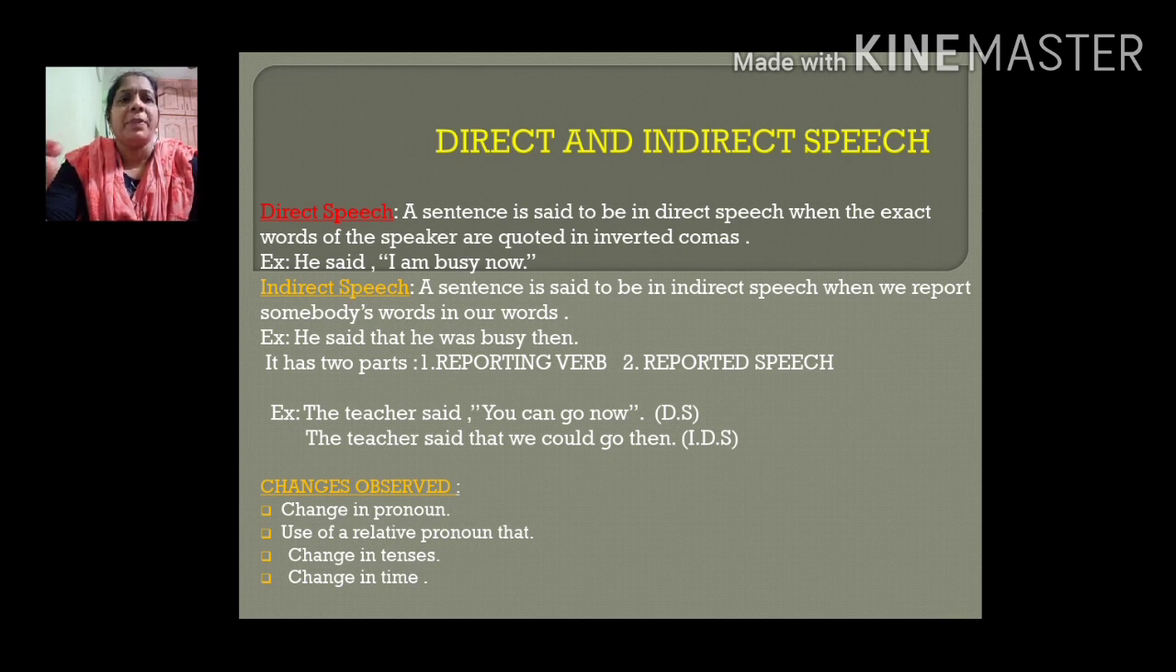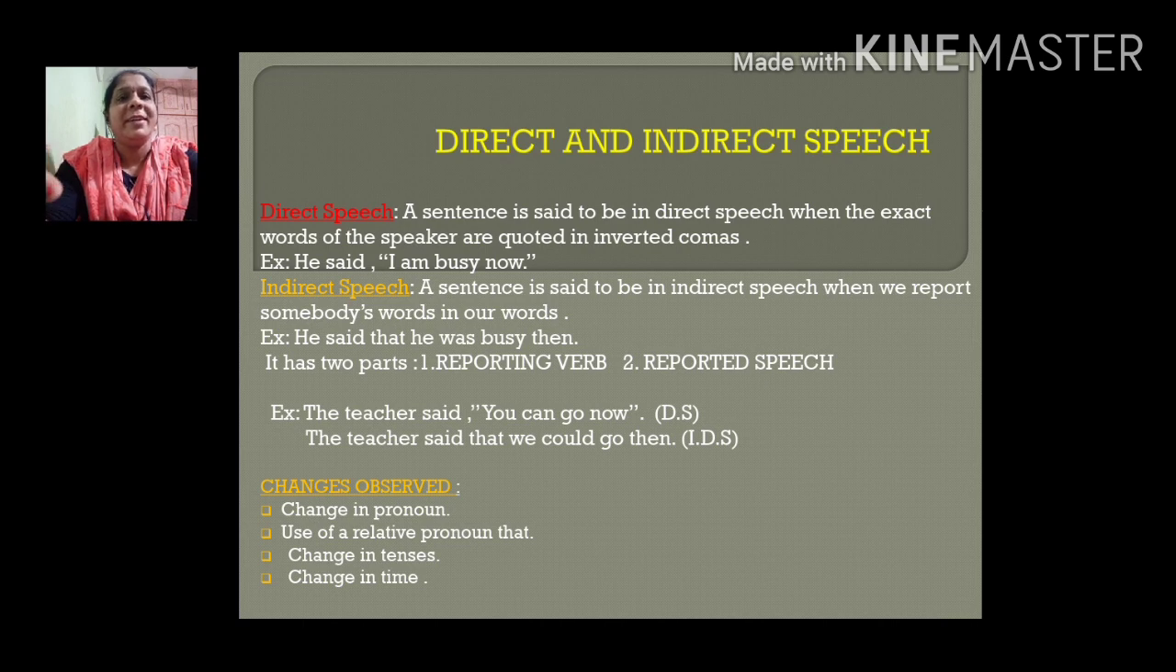A sentence is said to be in direct speech when the exact words of the speaker are quoted in inverted commas. So what a speaker speaks, his words are quoted. See the example here. He said, "I am busy now." The words he said, "I am busy now," are quoted in inverted commas.